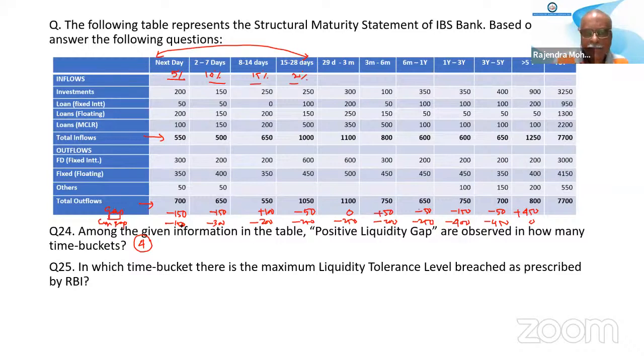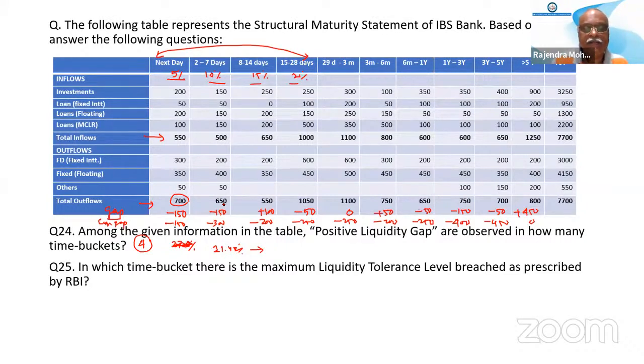So it will be the cumulative gap to the total outflow. Total outflow is 700. So 150 out of 700, what is the percentage coming here? 21.42. 21.42, sir. 21.42 is the first one. Second one?